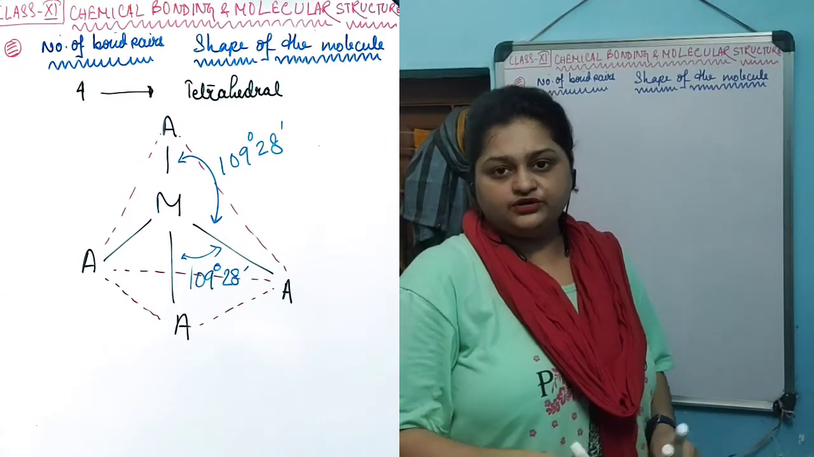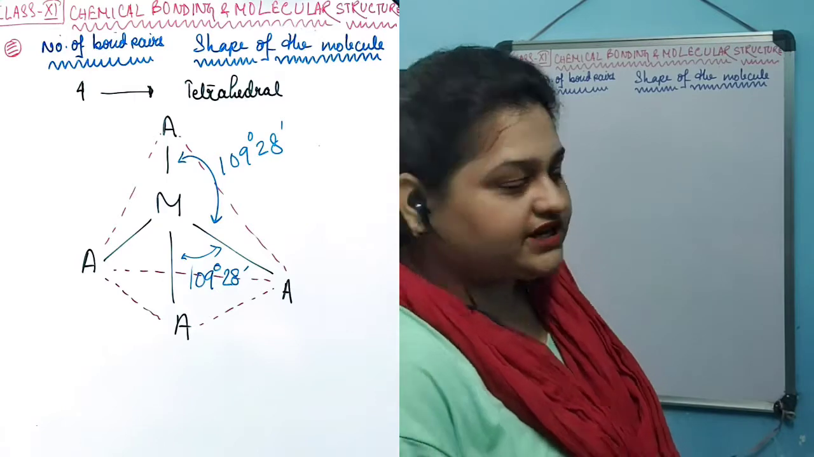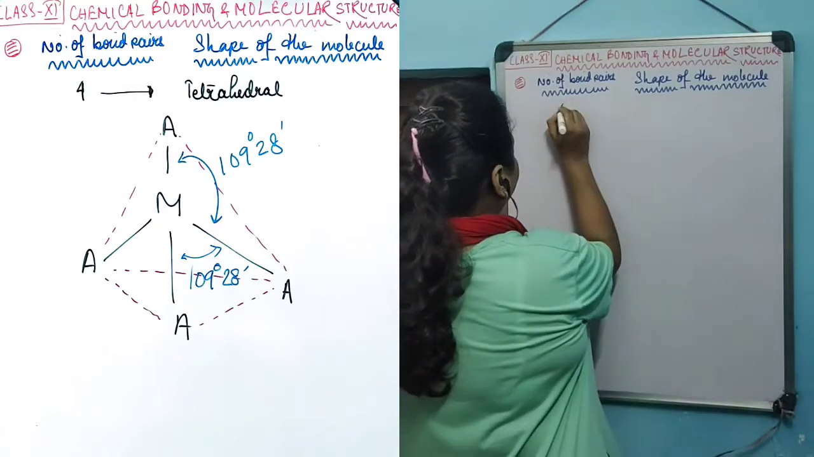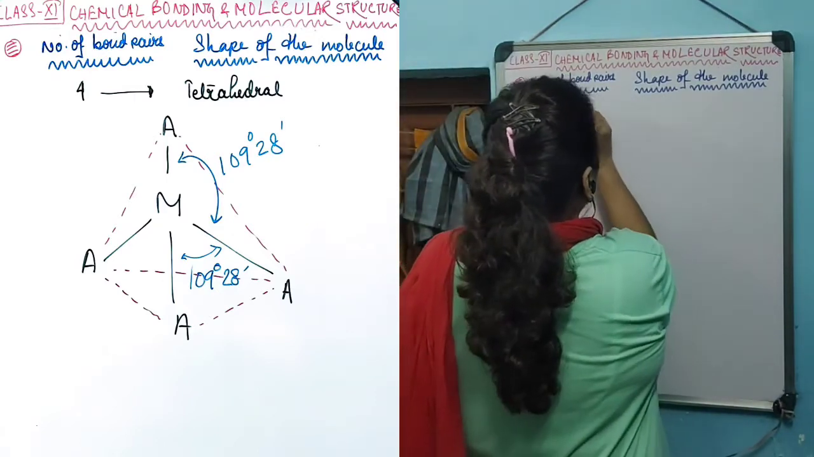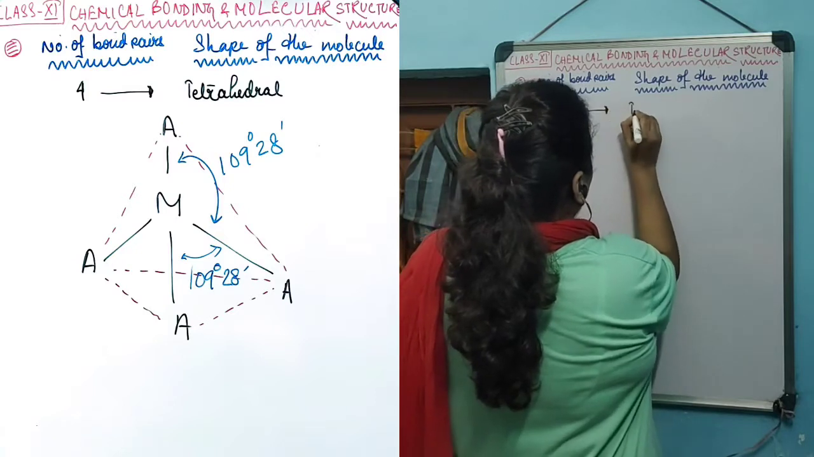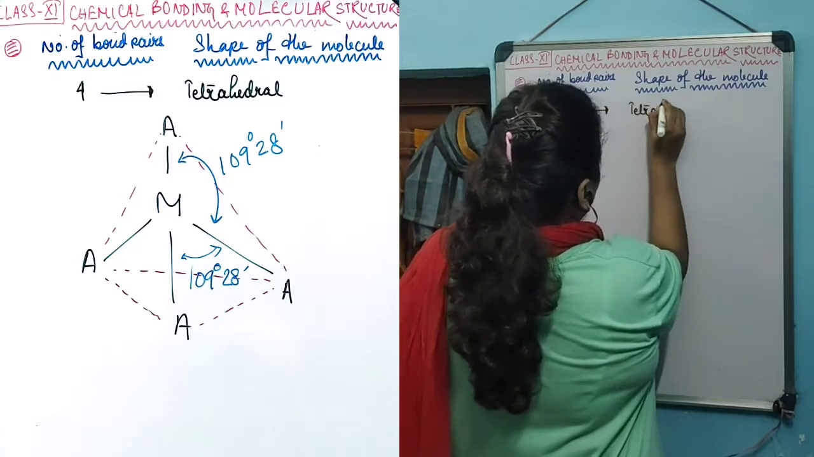I am again going to draw the tetrahedral structure, that is, when the number of bond pairs is 4. The shape is tetrahedral.